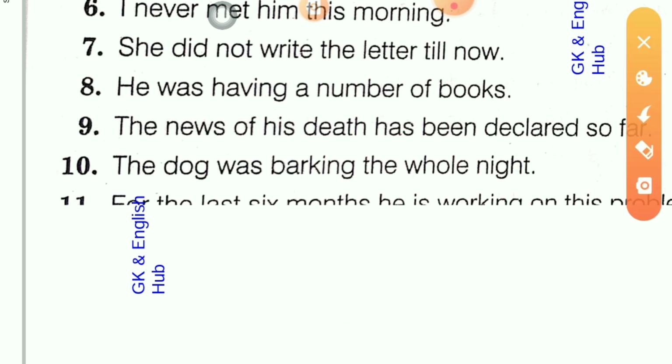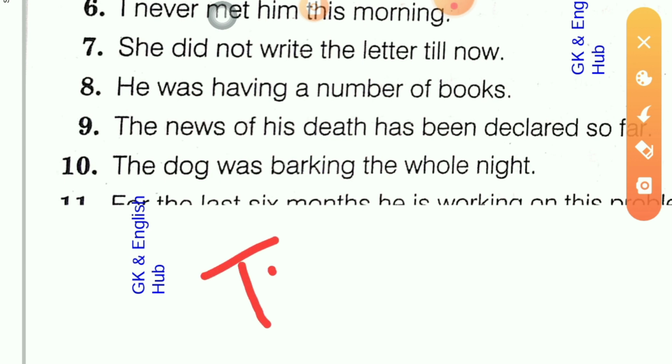He was leaving that time. Listen, he was leaving that time, or he was leaving that night or that day. So here the leaving happened that night.